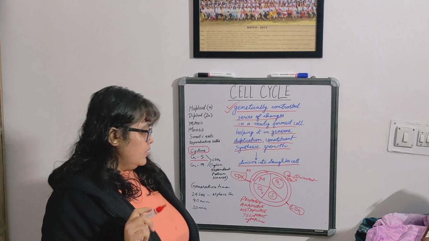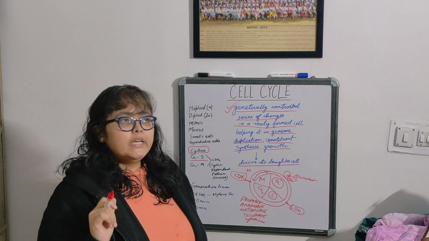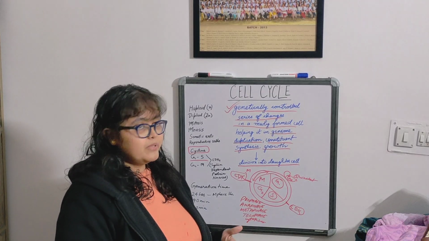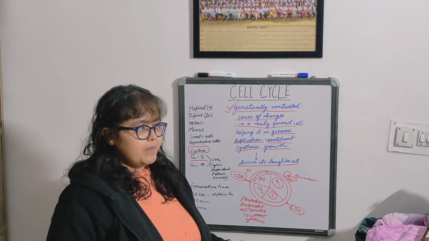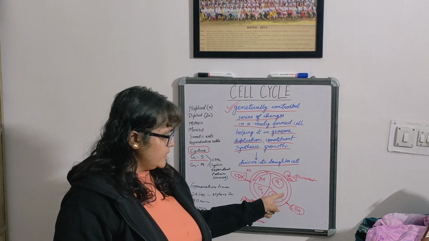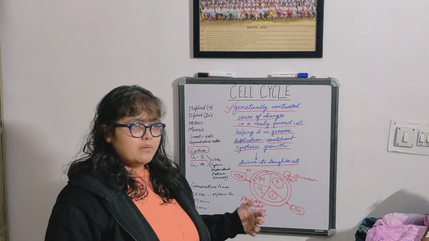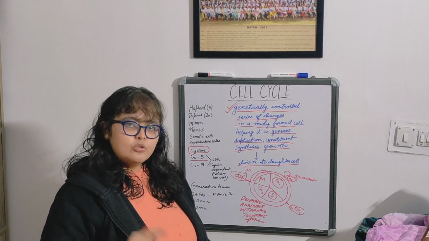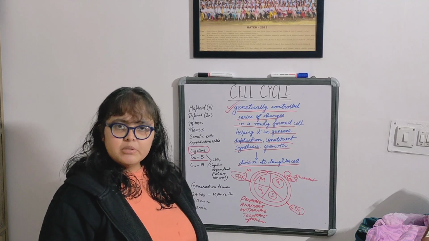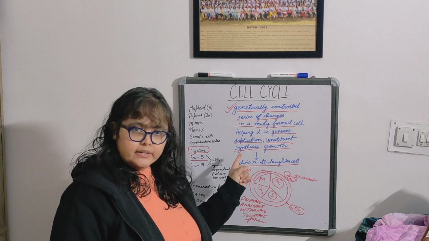Why is it happening? Because something very important is going on here. Let's suppose you have something that you want to double. It will take energy on your part and time on your part. You don't want to waste it. So suppose something is wrong in the cell and the cell is in the G1 phase, and we come to know that something is wrong with the cell. Do we want to synthesize it or double it? Why waste our energy and time on it, if there is some problem, some defect in the cell that needs to be corrected.